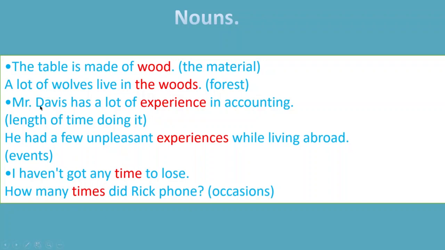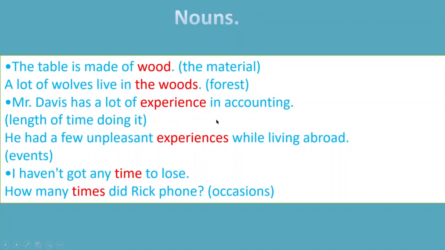So you will match according to the context you have. You will pick up the meaning of the words or nouns according to the context. So, the table is made of wood. If you're talking about the material, it's uncountable here. A lot of wolves live in the woods. So the meaning of woods here is forest.